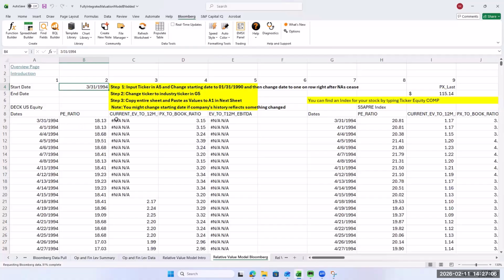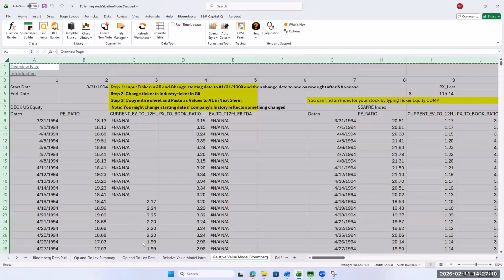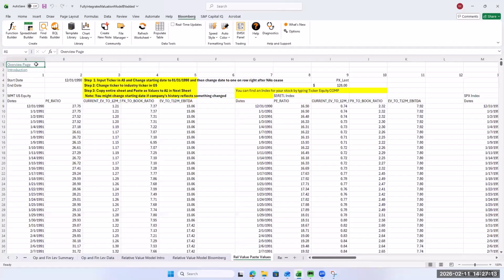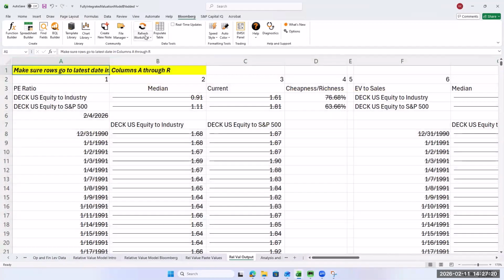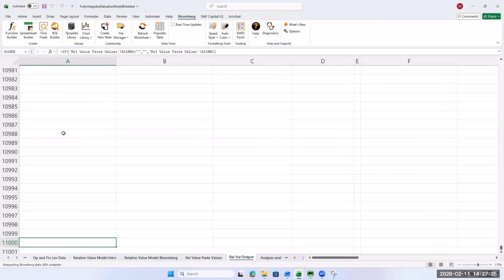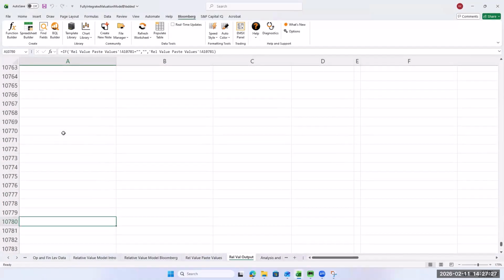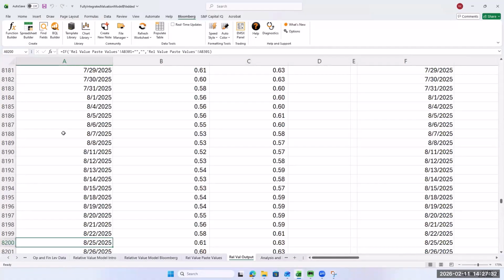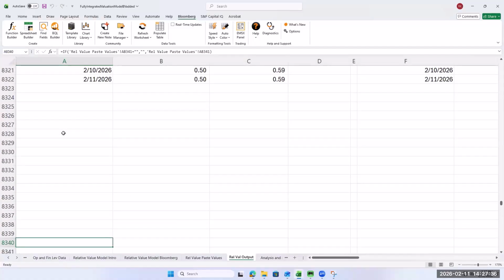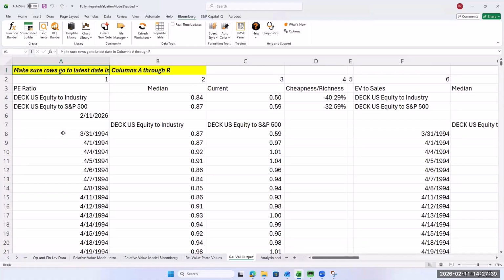And I'll cut this out of the video. All right, so we got some pretty decent data. We're going to copy all of that, and we're going to paste it to the next page. And then on the next page, we want to go down to the bottom and just make sure you got all the latest data, and it looks like we do. It looks pretty good. I copied it down pretty far, so yeah, it's coming through the most current month and day through, we're doing this February 11th, so it has that, so that's good.